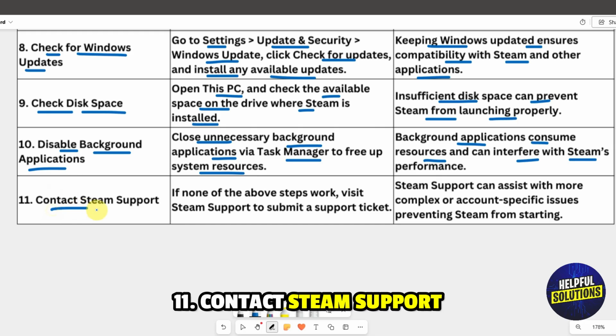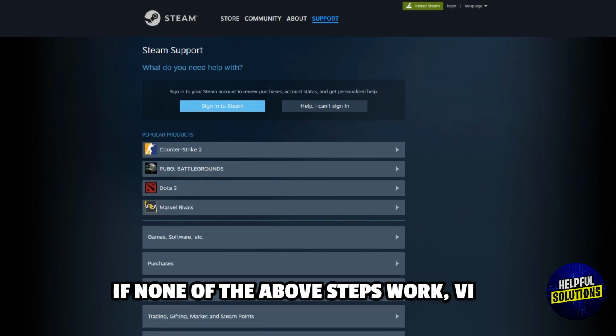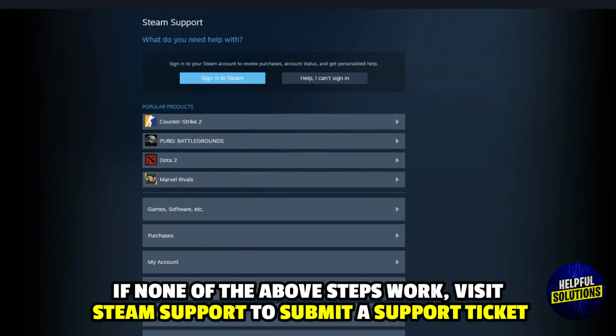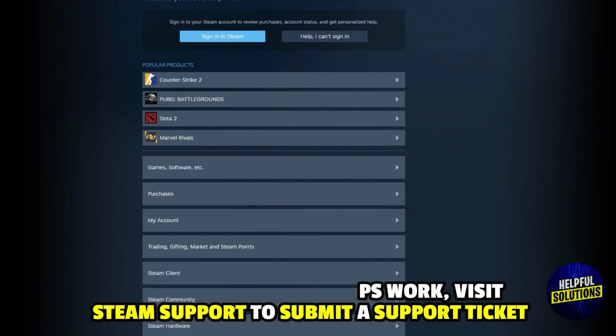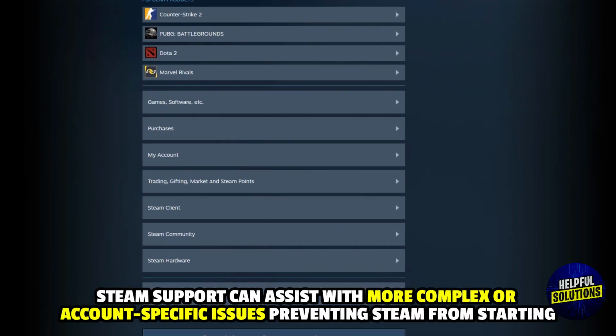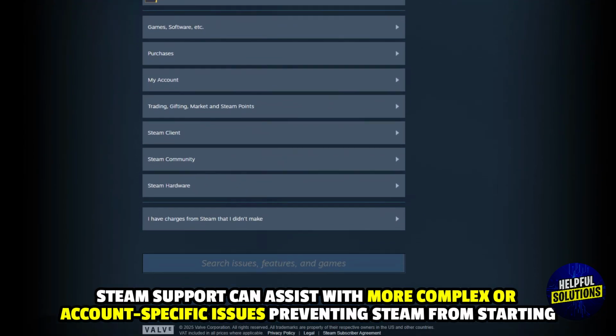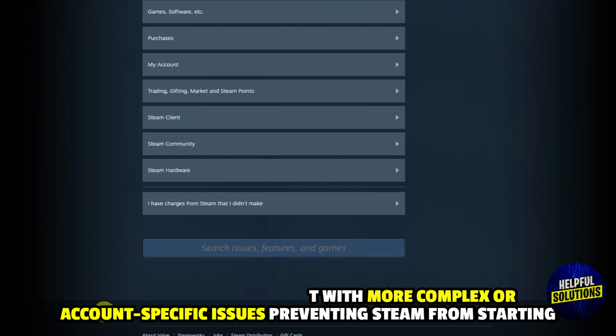Number 11. Contact Steam support. If none of the above steps work, visit Steam support to submit a support ticket. Steam support can assist with more complex or account-specific issues preventing Steam from starting.